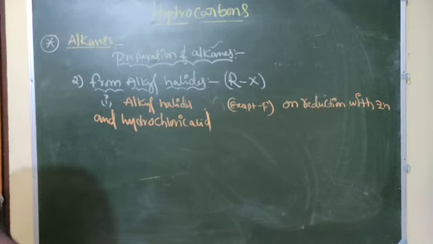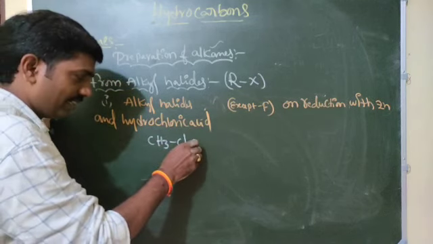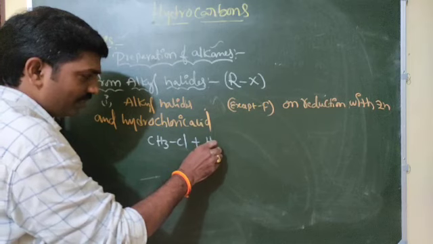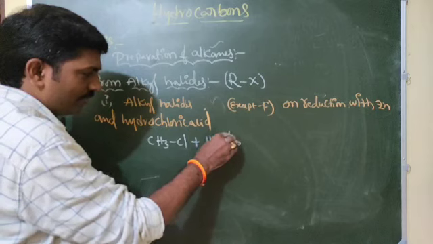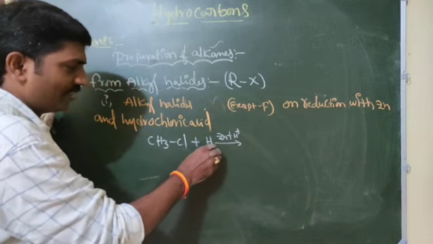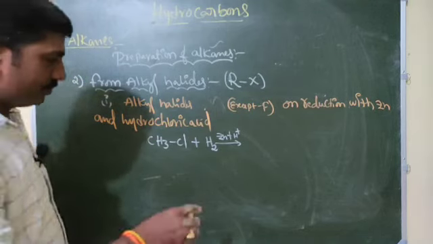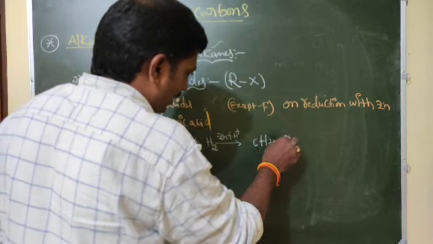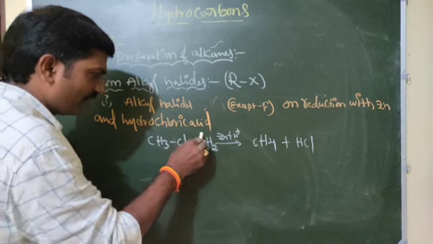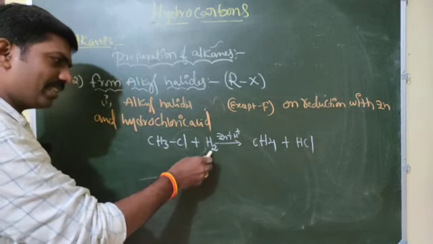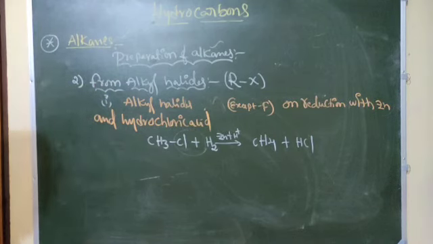Simple alkanes. See, CH3Cl is an alkyl halide, plus in the presence of Zn and H+, addition of hydrogen only. Now we are getting CH4, methane, plus HCl. Here the hydrogen is attached in place of chlorine, in the presence of zinc and hydrochloric acid.